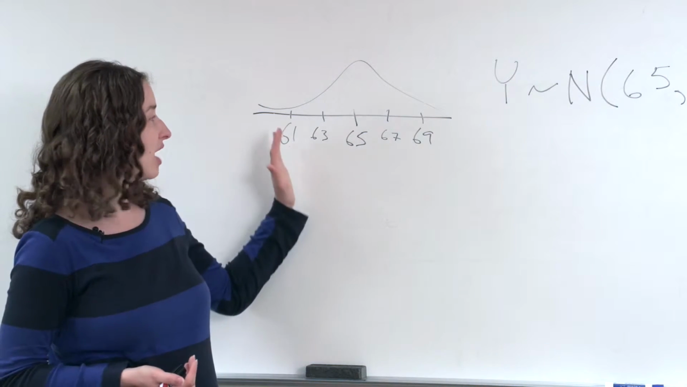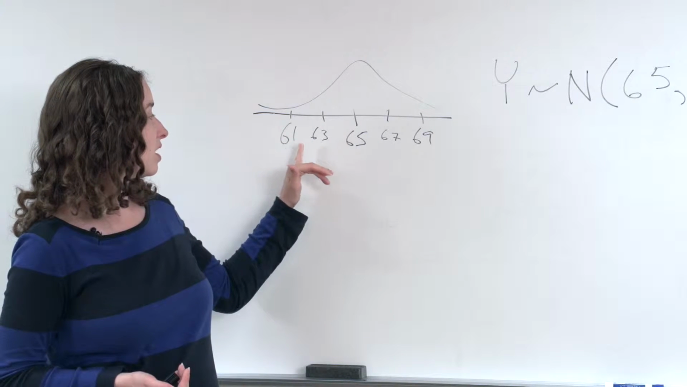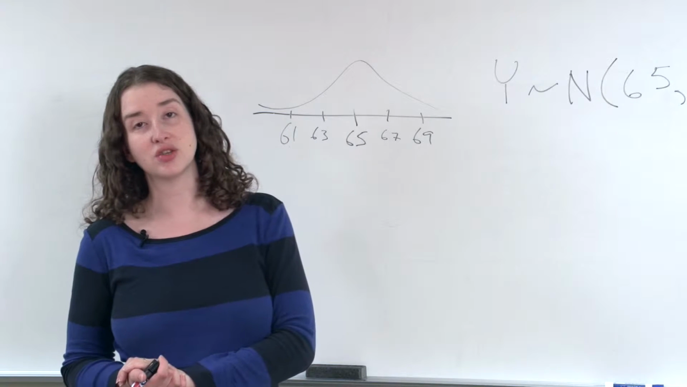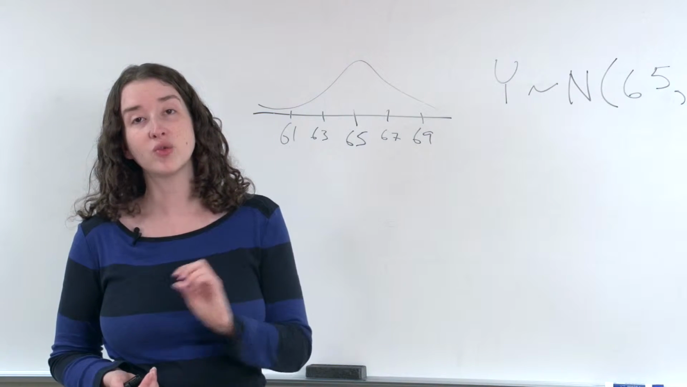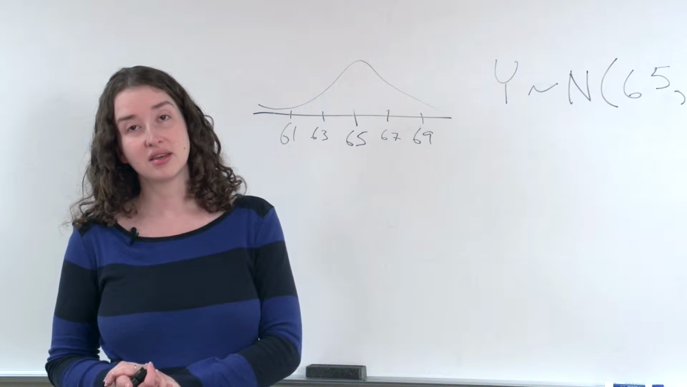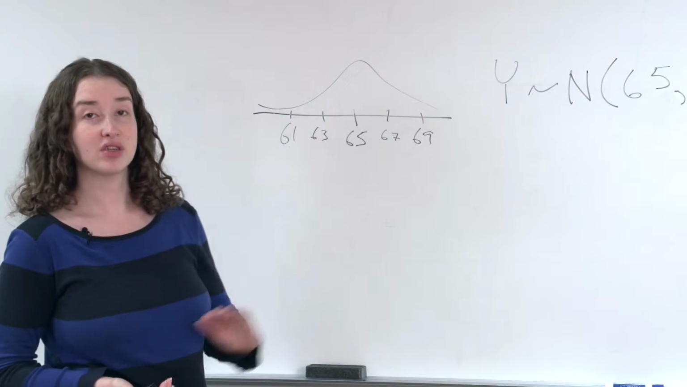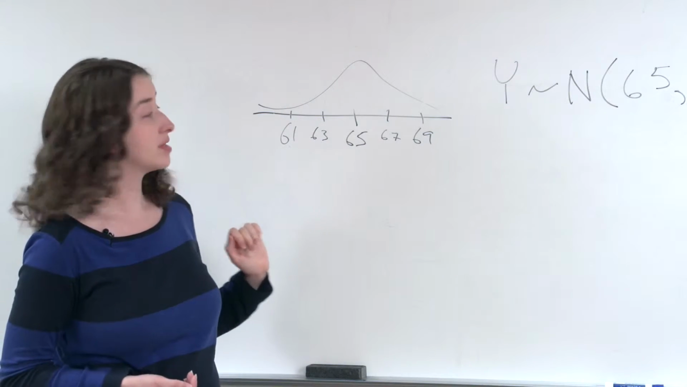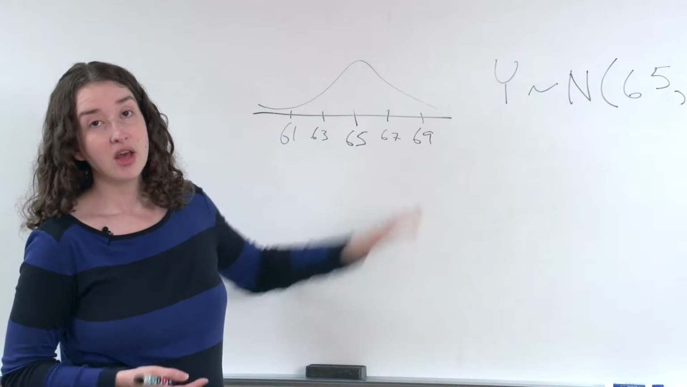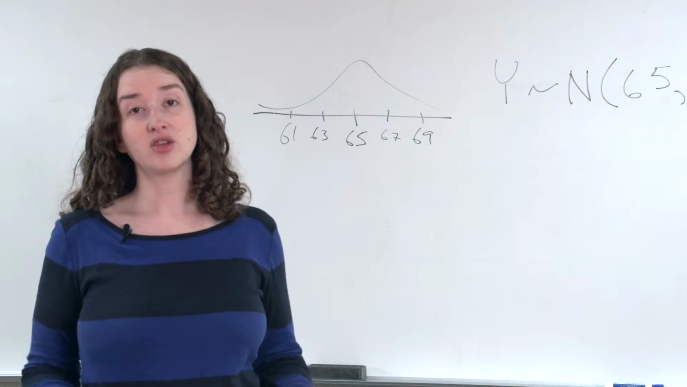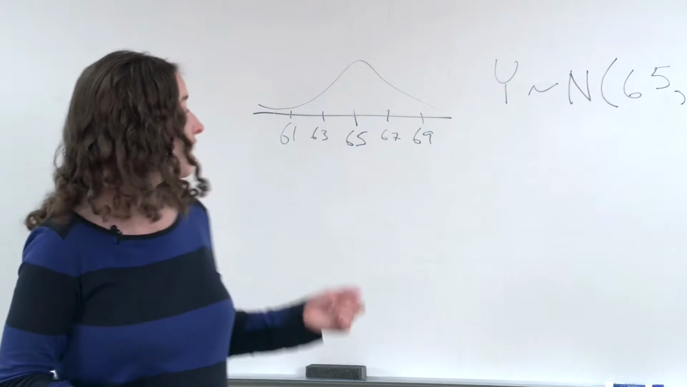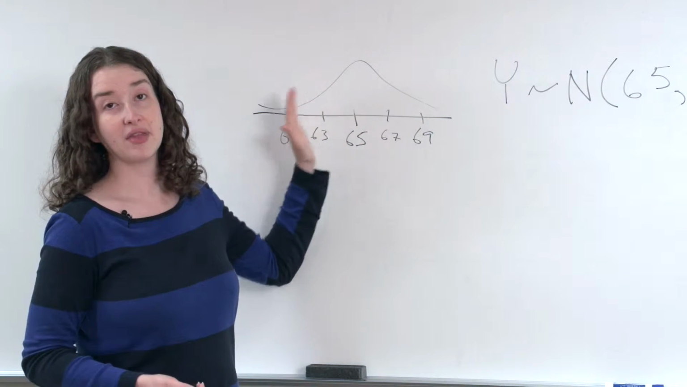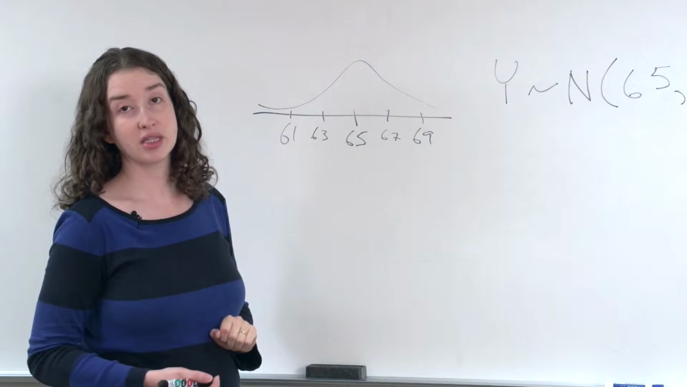Again, I wouldn't be surprised to see a woman who was 61 inches, 63 inches, or 69 inches, 5'9". But if you have 100 women and take the average of their heights, it would be pretty shocking if the average was 5'1". It would be pretty shocking if the average of 100 women's heights was 5'9". If I average together a sample of 100 women's heights, I would expect the average to be much closer to 65 than I'd expect the height of any one particular woman to be.